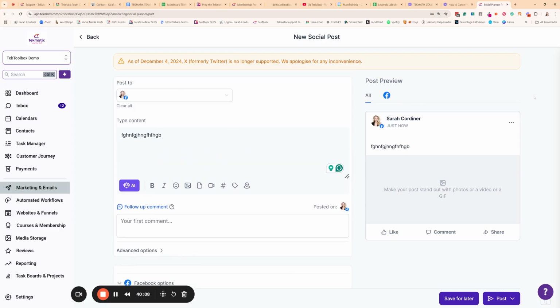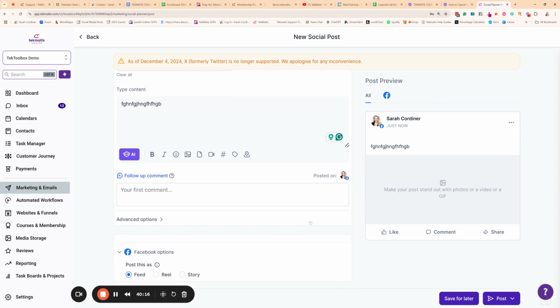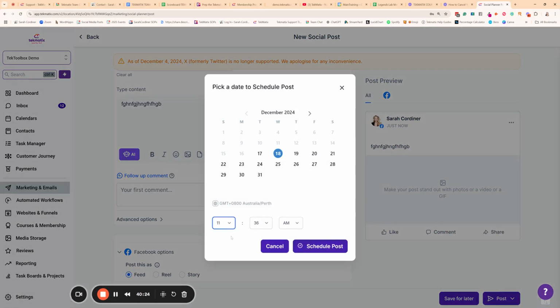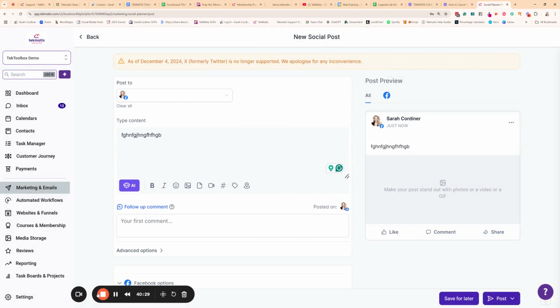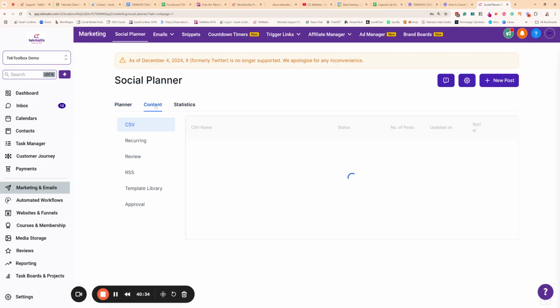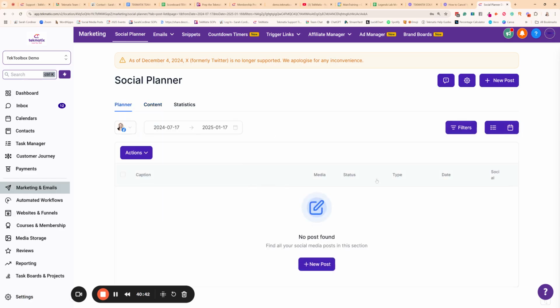And if you've got multiple different social media accounts connected, you can click along the post preview boxes, which will all show up here to see what your post will look like on each of those platforms. And from that point onwards, you can press schedule post, ta-da, and choose what day and what time you want that post to automatically post out to all of those particular channels. How good is that? I'm going to press back on that. Now, once you have that all set up, you will actually be able to see all of your upcoming posts and you'll be able to view it all in a calendar view as well. Now, obviously, I can't view that because I have a pretend account with nothing actually scheduled right here.